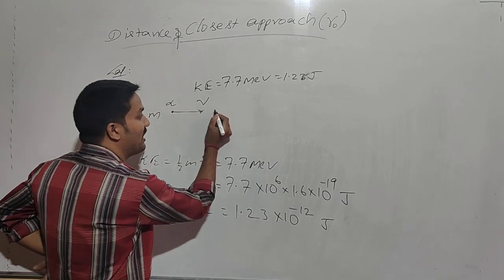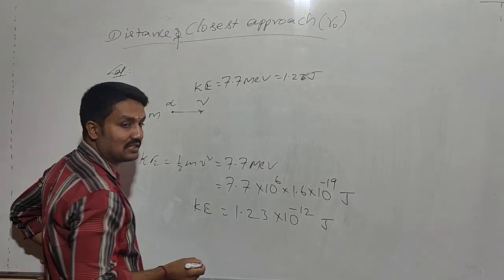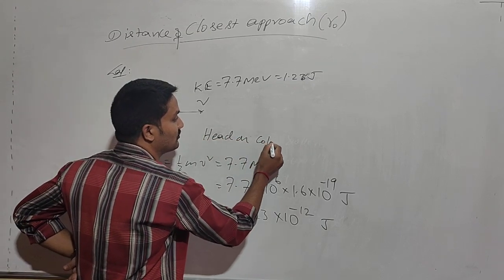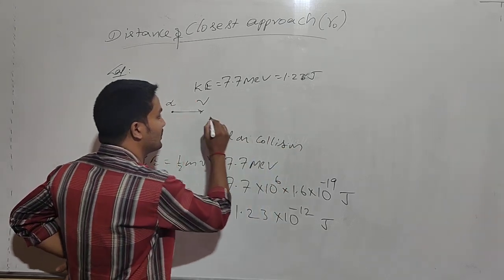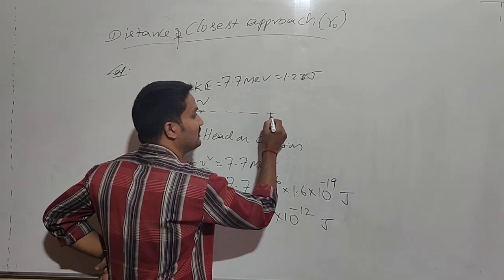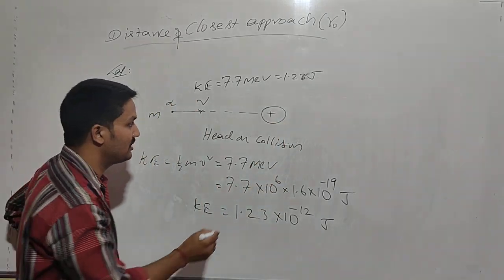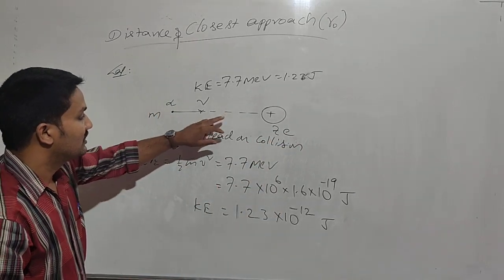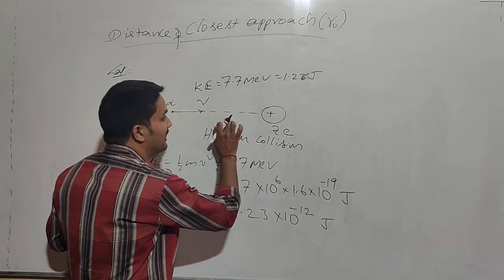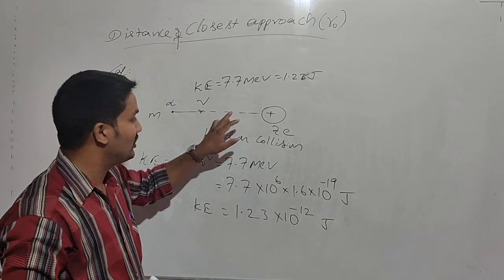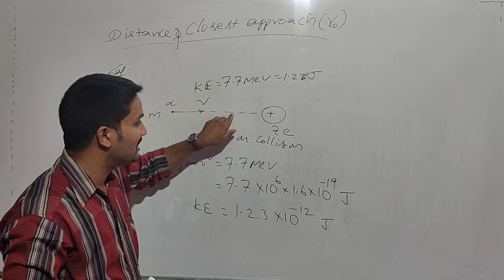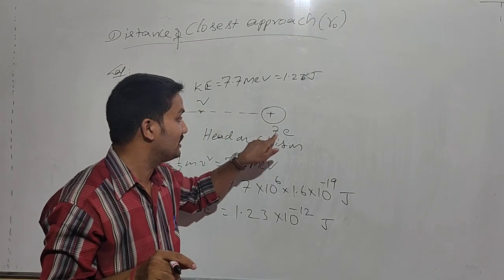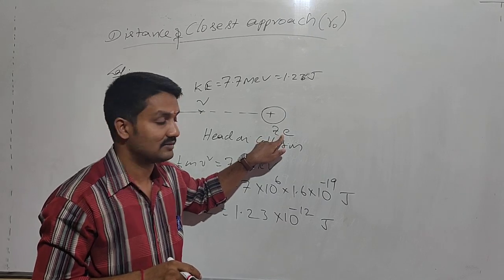Now, this is a direct collision, otherwise a head-on collision. It is ready to directly collide with the positive nucleus Z. Then what happens? At any cost, it is not going to touch. That means the alpha particle will not touch the periphery of the gold nucleus.